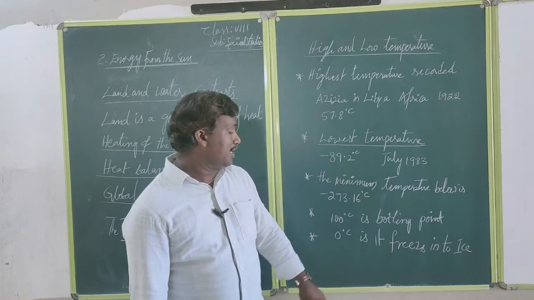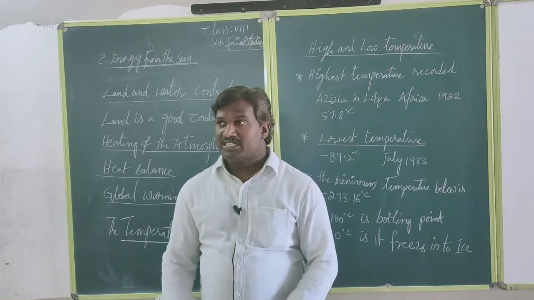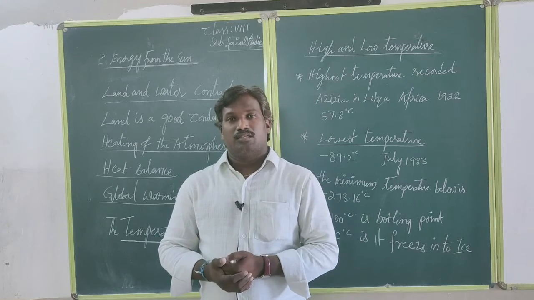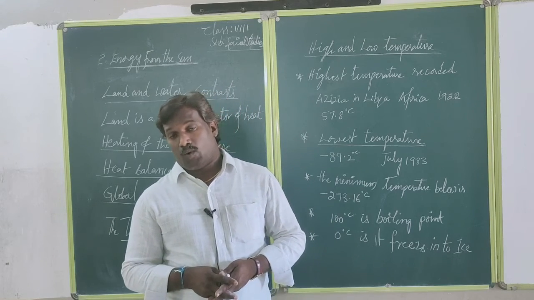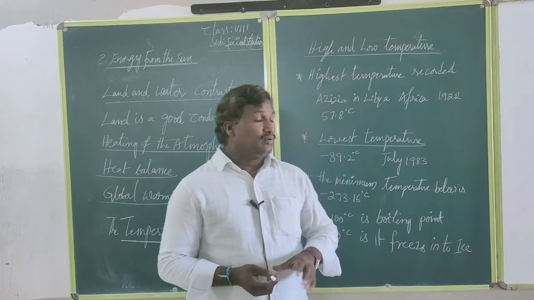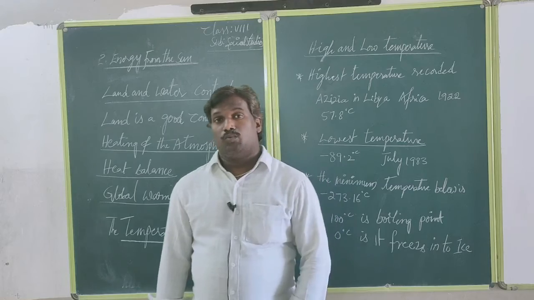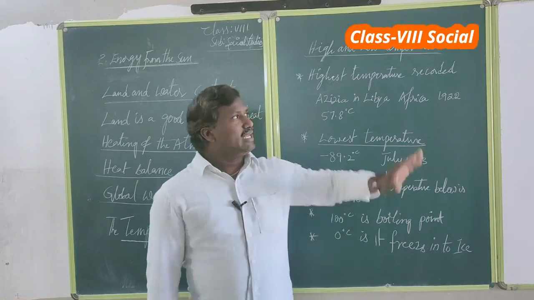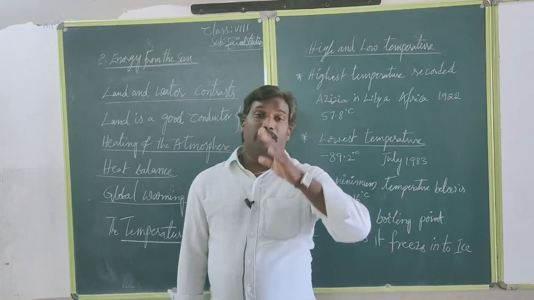At the same time, 0 degrees is where water freezes into ice. Generally, we observe these two. We also observe freezing in refrigerators, where water changes into ice. So both the boiling point and the freezing point we observe. Generally, we observe where the high temperatures and low temperatures are.